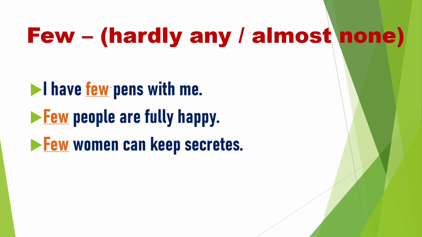But before countable noun, pens one, before plural countable noun. Pens is what? Plural countable noun, we use few. But the meaning shows here, few means almost not. I have few pens with me. That means I have no pens with me. Few people are fully happy. What shows few is used before plural noun? It shows what? No. Okay, no people are fully happy. Few women can keep secrets. The same thing, few shows here negativity. No women can keep secrets.